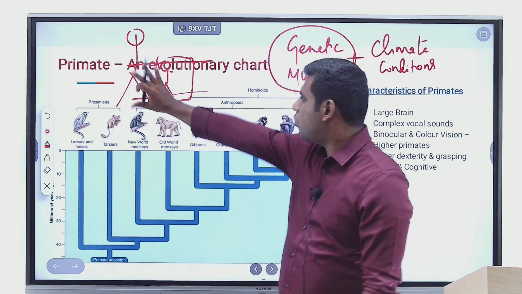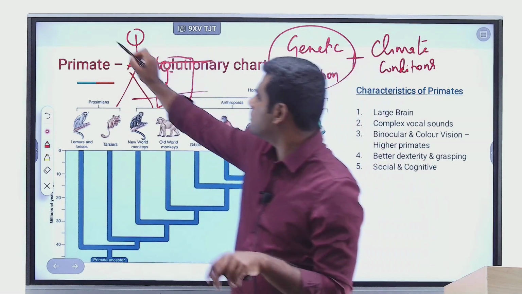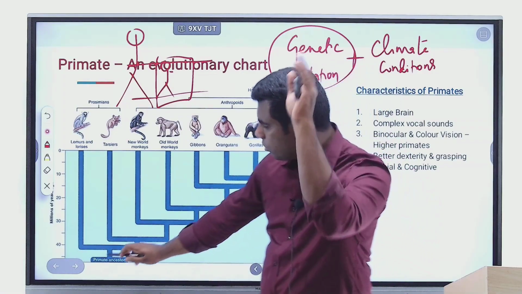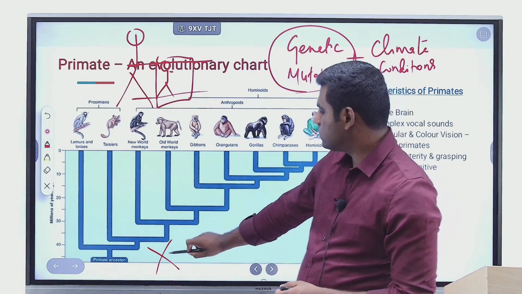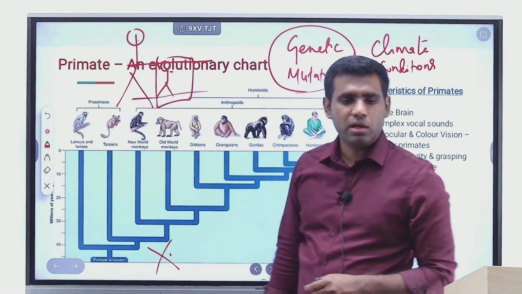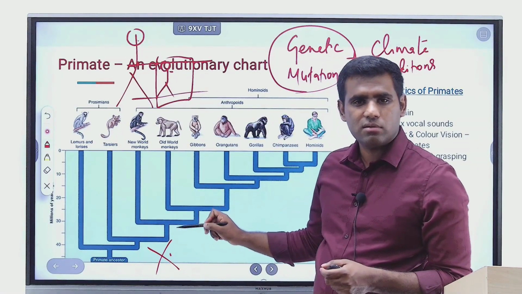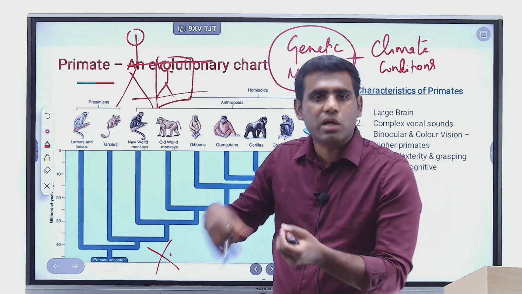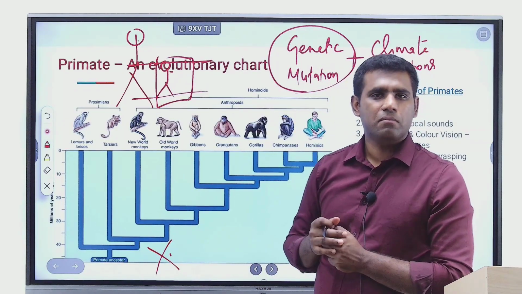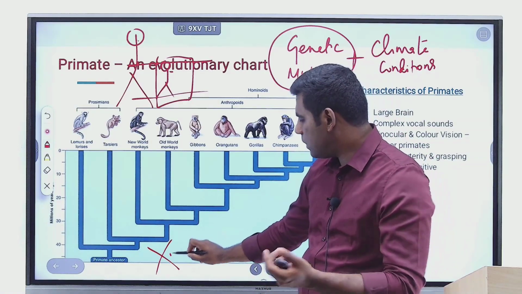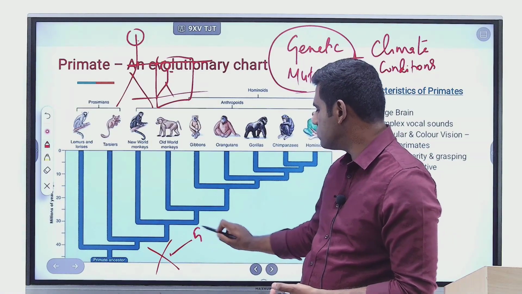So what would have happened is, there could have been a common ancestor once upon a time. Let's name him X, right? X is similar to this normal tall human being, and out of this X come a lot of genetic mutations, as a result of which some tiny members are formed. Let's say X is 50 kgs.